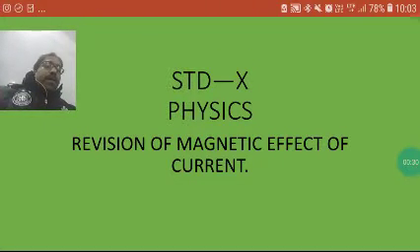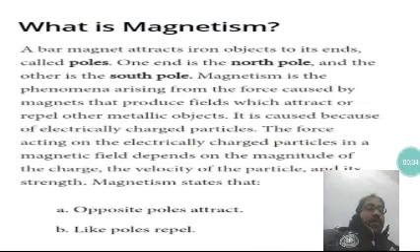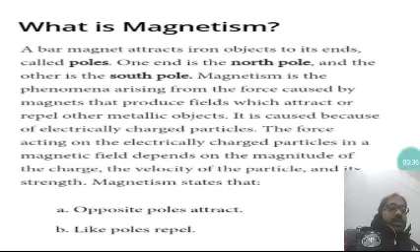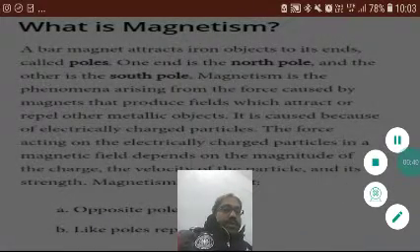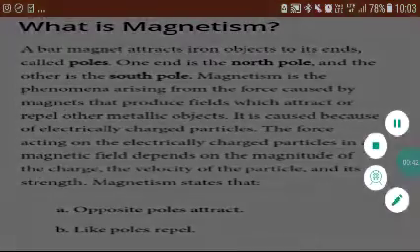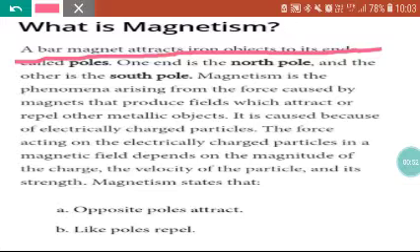So first of all, what is magnetism? When a bar magnet, meaning an object, attracts an iron object to its ends, this is called magnetism.